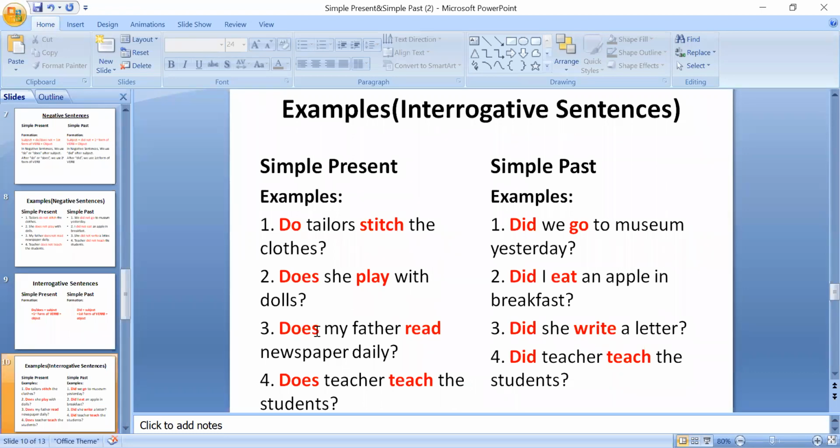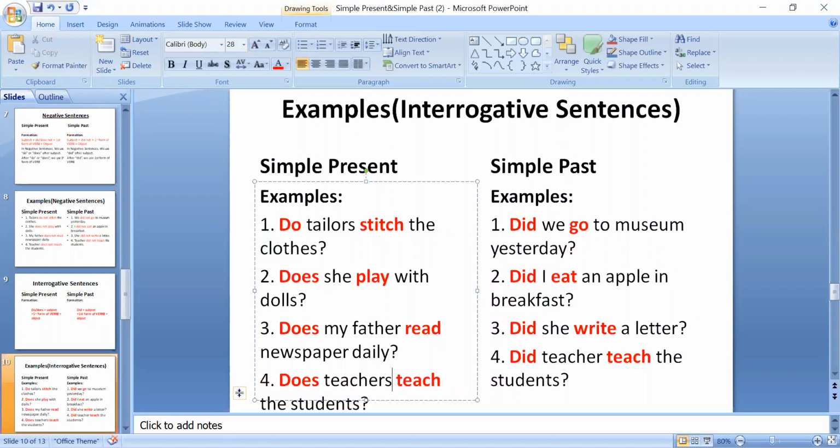Look at the third sentence. Does my father? My father is singular because subject is singular, so we have used does with it. Look at the fourth sentence. Does teacher teach the students? Teacher is singular, so we have used does with it. Okay, look at students. If I want to change it, if मैं teacher को teachers कर देती हूँ, then does will be changed into do.